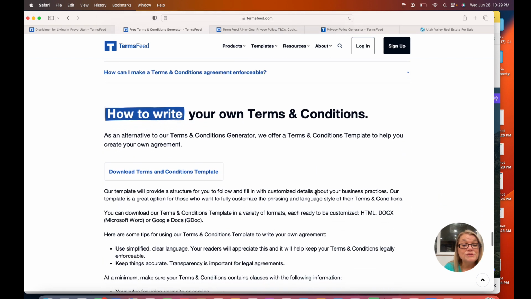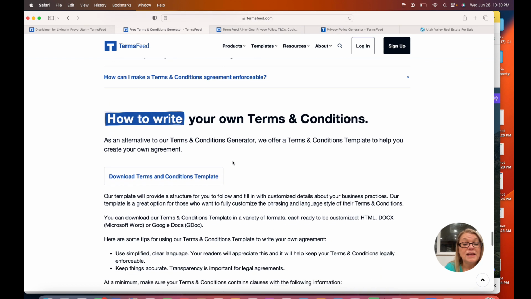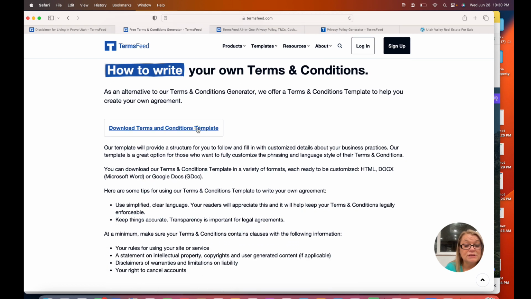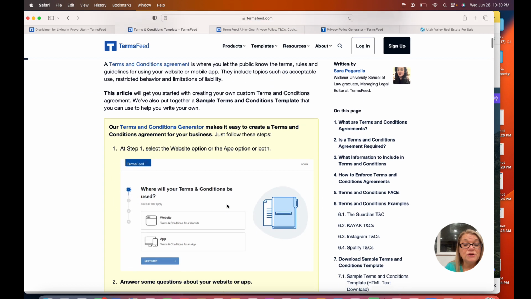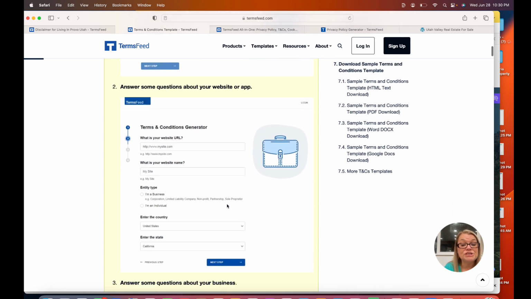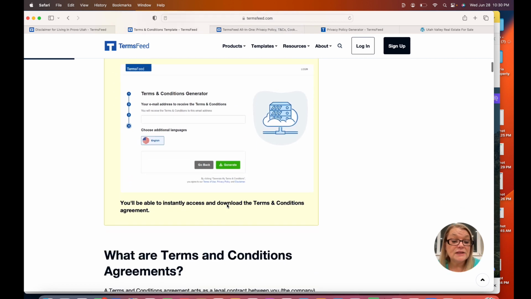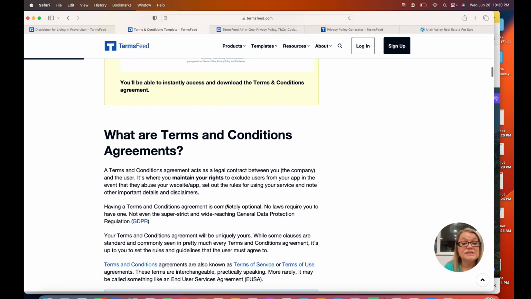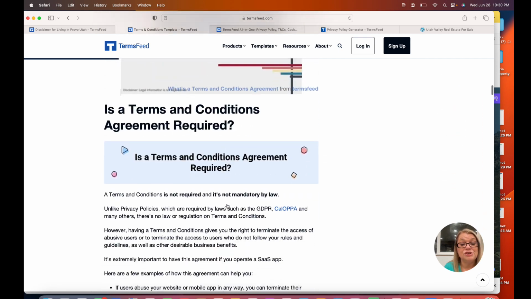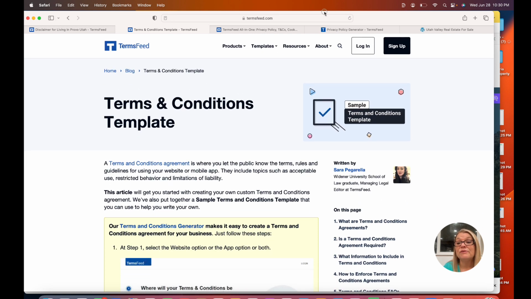And then you can also write your own. You can download a template, and then you can just fill it in yourself. You can just answer some questions about your business, enter your information, and then generate it. You can instantly download that and then just copy and put it into your website. So there are some free ways that you can do it, of course.